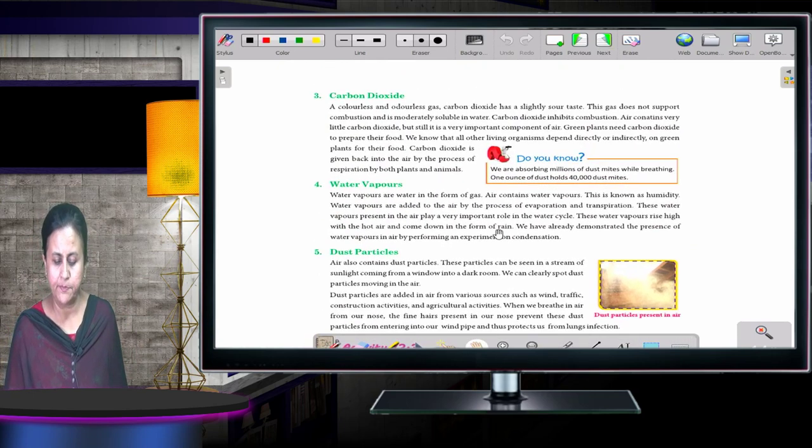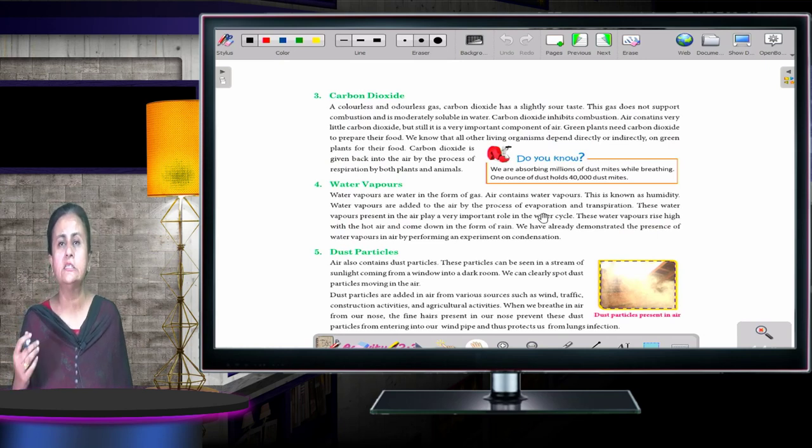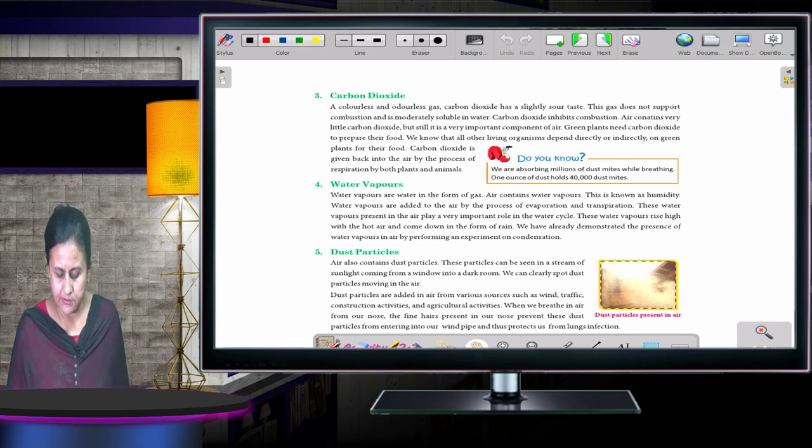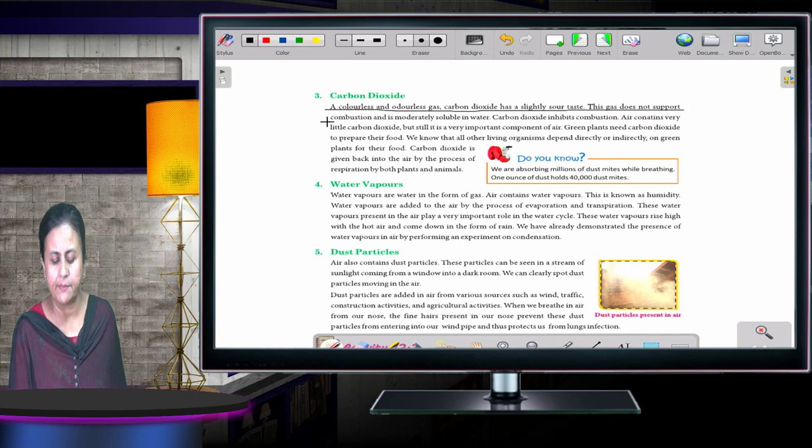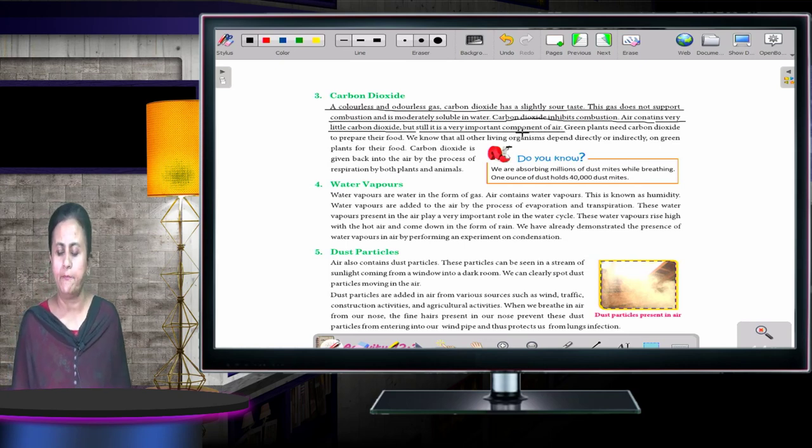Now moving to the next page, carbon dioxide. What is carbon dioxide? It is given out by the body when we breathe out. Okay, a colorless and odorless gas. Carbon dioxide has a slightly sour taste. This gas does not support combustion and is moderately soluble in water. Carbon dioxide inhibits combustion. Air contains very little carbon dioxide, but still it is a very important component of air.